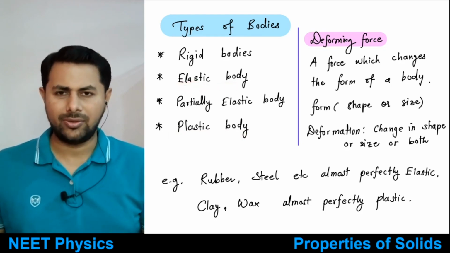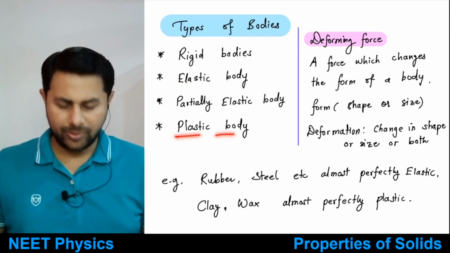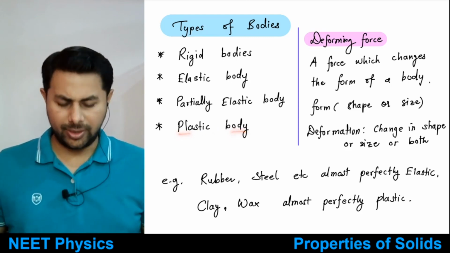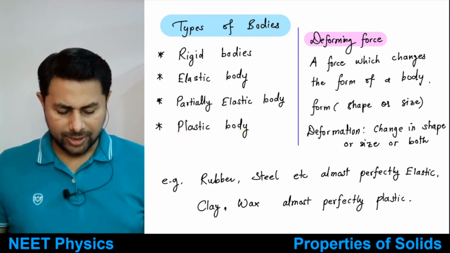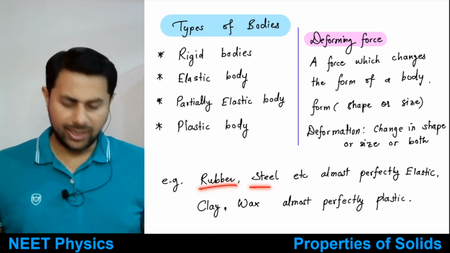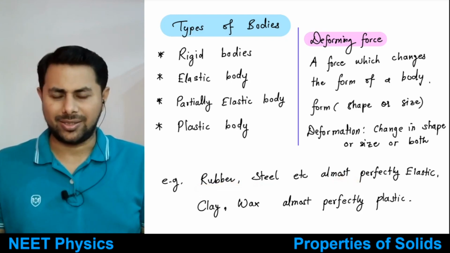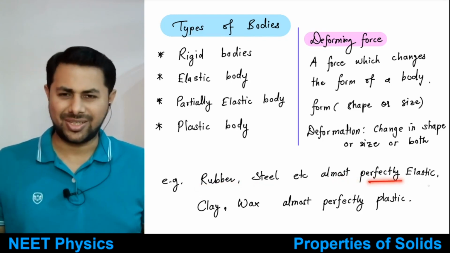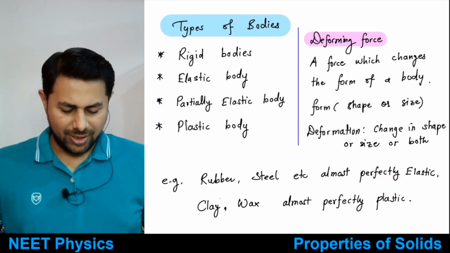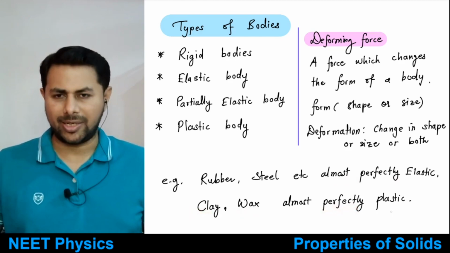So if bodies do not regain their original shape or size or both after removal of the external force, they are known as plastic bodies. Okay. So what are some examples of elastic bodies? Rubber is an elastic body, steel is an example of an elastic body. So these are almost perfectly elastic. Why almost? Because there is nothing like a perfectly elastic body. Okay. So then clay, wax, etc., they are almost perfectly plastic.